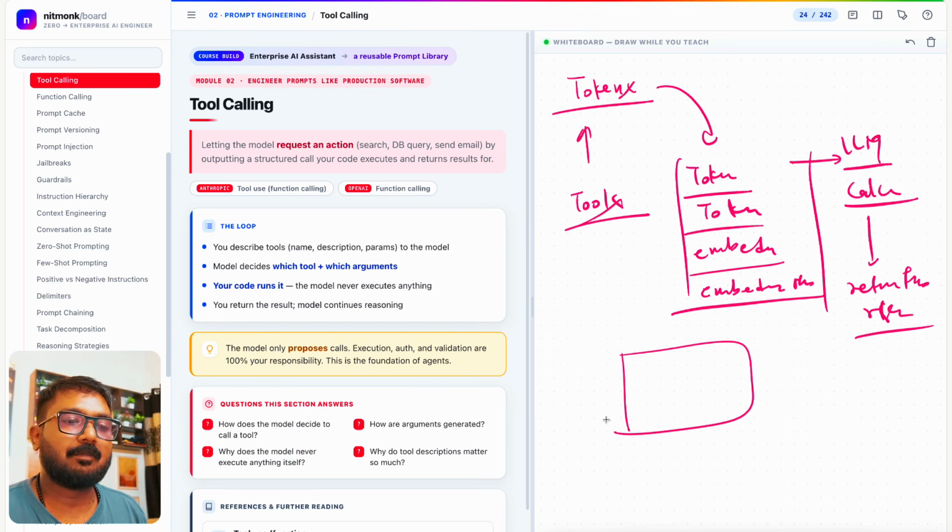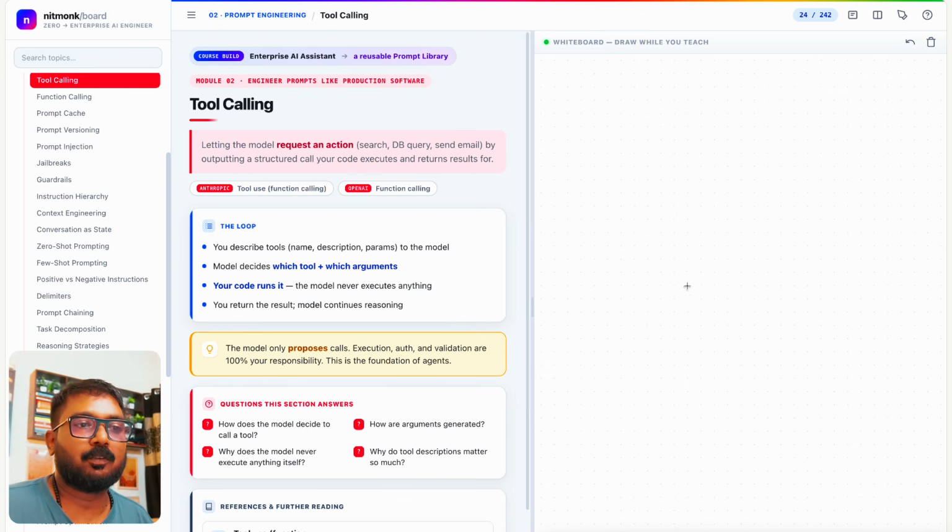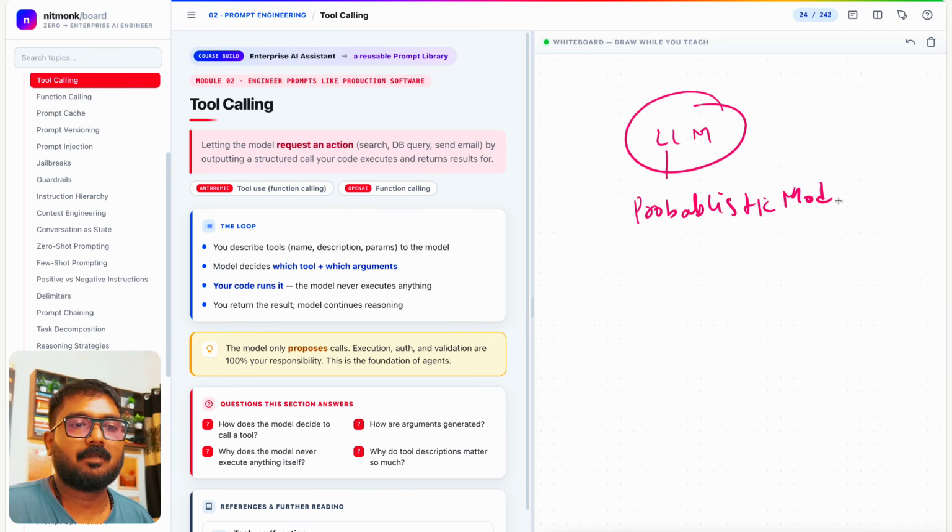It's like there is an LLM, it gets an input, right, it invokes the tools, again gets the response back, again it gets a context, and then it gets a text, and on the text it works, and again generates a next token. So after all this discussion, you understood one thing: an LLM is just a probabilistic model, right?